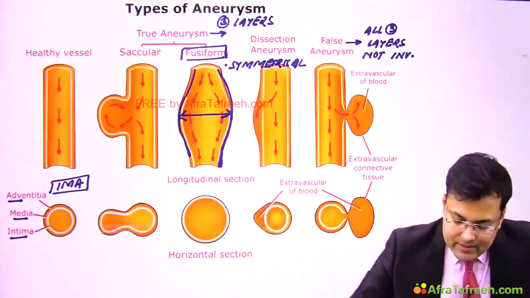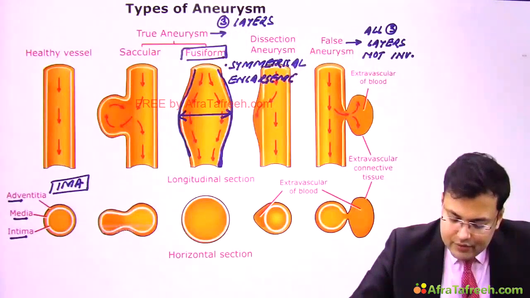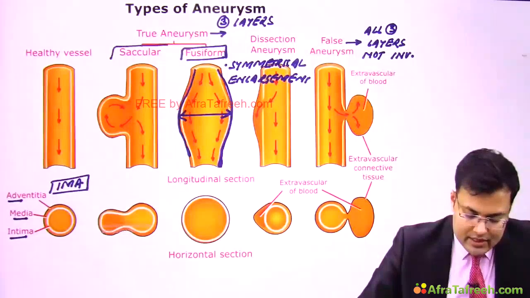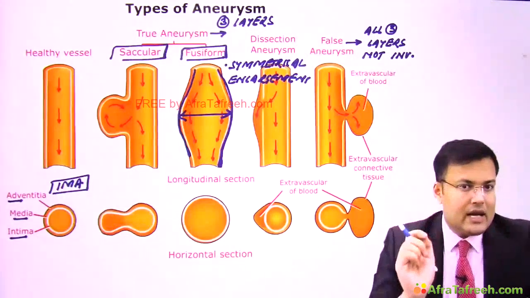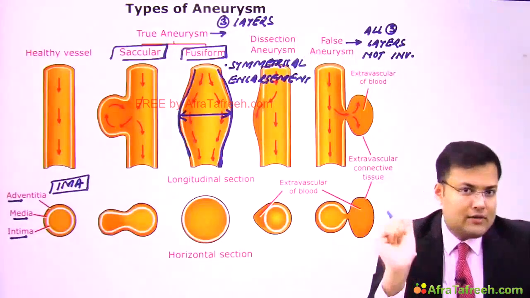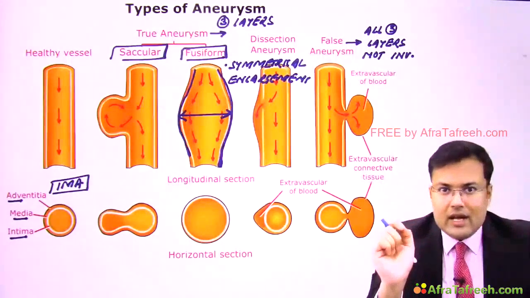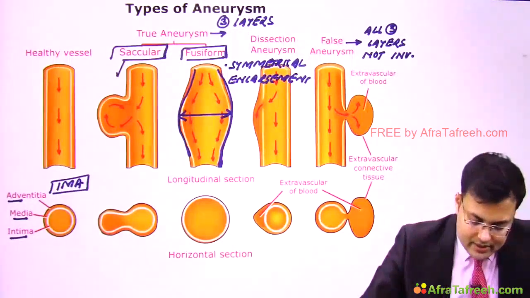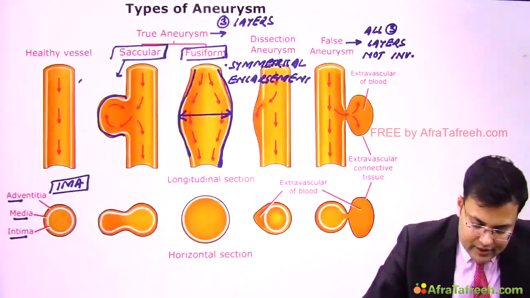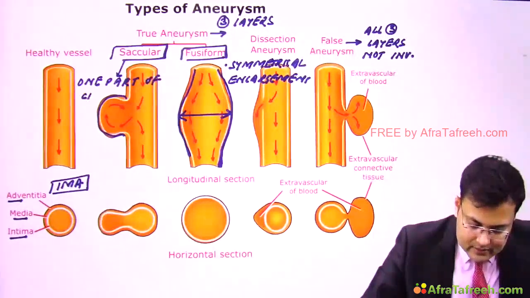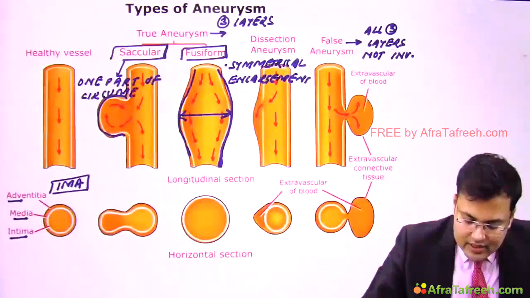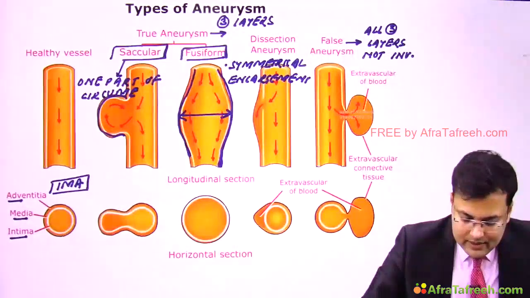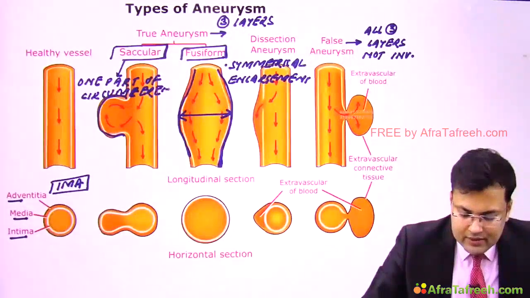So there is symmetrical enlargement of the whole circumference in fusiform. But if you see this saccular aneurysm, in the saccular there is dilatation of only one part of the circumference. So saccular aneurysm affects only one part of the circumference. Here, can you see? Here there is involvement of only one part of the circumference. Clear?